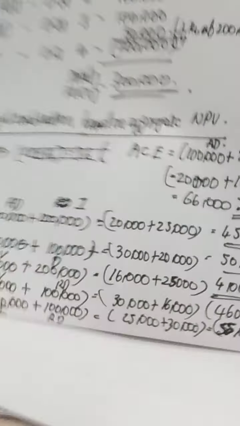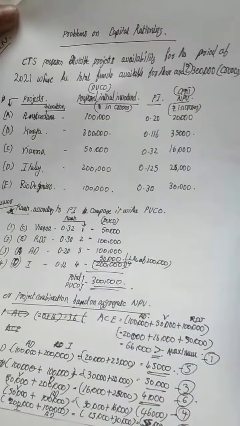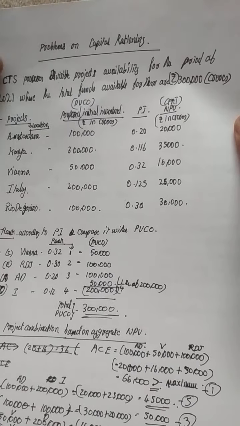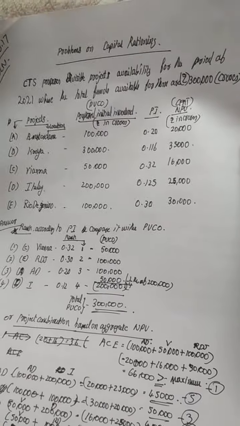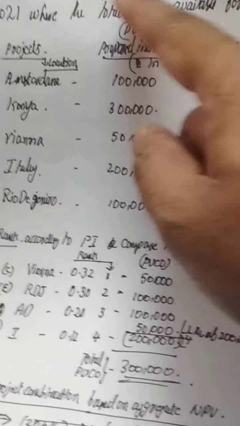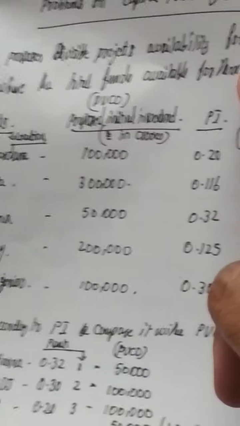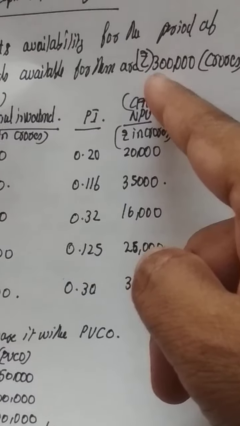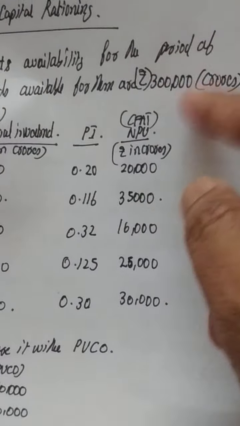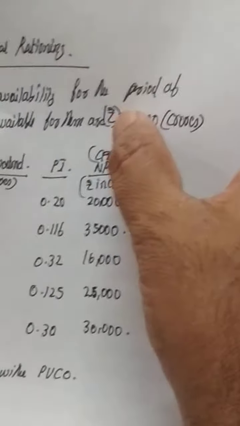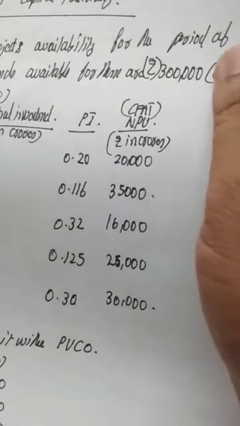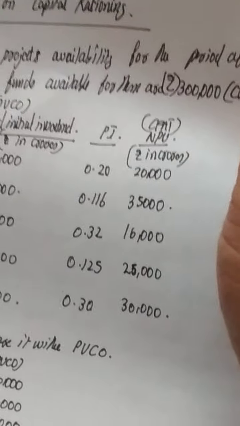Let us go through a problem in capital rationing. See, look into the problem. I am going through the question. CTS, Cognitive Technology Solutions, one of the biggest IT firms, proposes to invest in divisible projects available for the period 2021, where the total funds available for them are 3 lakh crores of Indian rupees. So CTS is having a total capital of 3 lakh crores of INR.